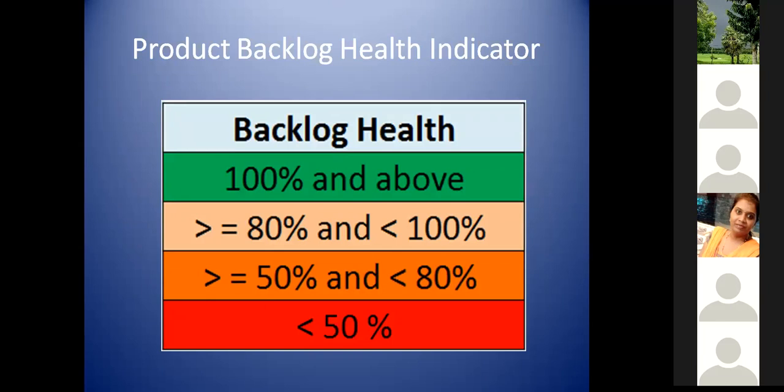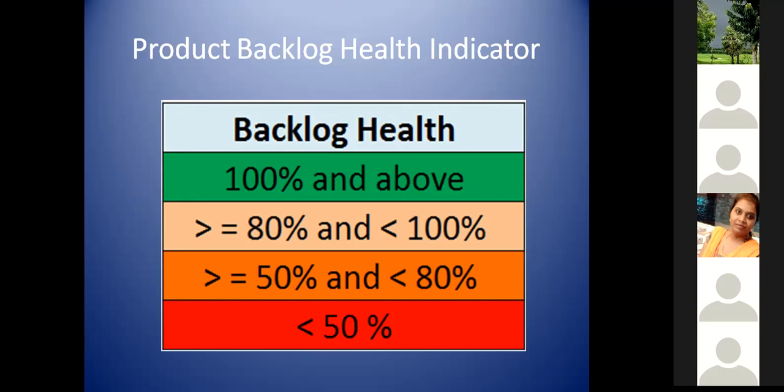Maybe many people are not calculating this. It is a good practice as a Scrum Master to calculate this and share it with your product management team, and especially your product owner, so that you both can understand the need for backlog refinement meetings and plan it as part of your upcoming sprints. If it is less than 50, it is not a good scenario. Every time you share your sprint closure report or metrics at the end, please use one of the metrics as a product backlog health indicator, to show where you stand.